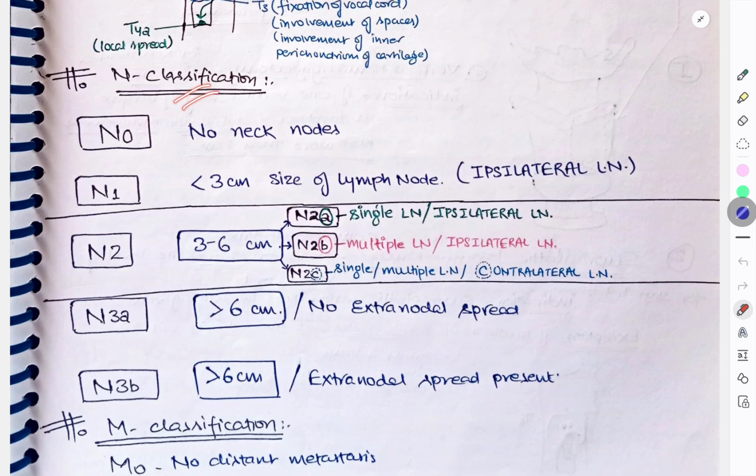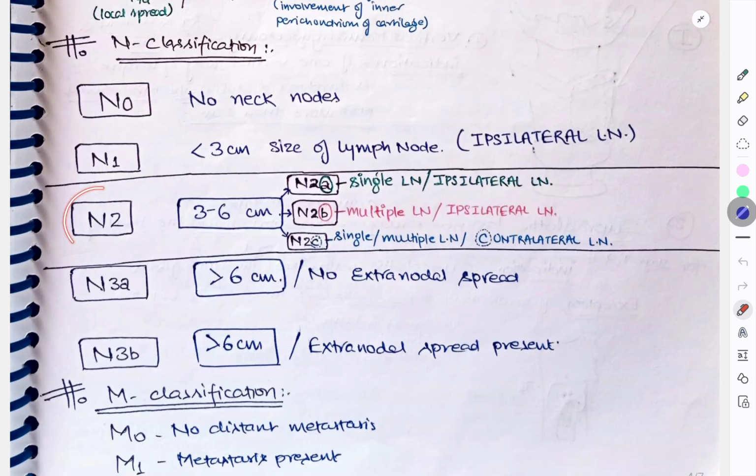In nodes, N0 is no neck nodes, N1 is less than 3, N2 is 3 to 6, N3A is more than 6, and N3B is also more than 6. Okay, so N0, no neck nodes are involved. N1, less than 3 centimeter size of lymph node is involved, and that too ipsilateral lymph node. Now coming to N2, we have 3 to 6 centimeters of lymph nodes. Here A, B and C.